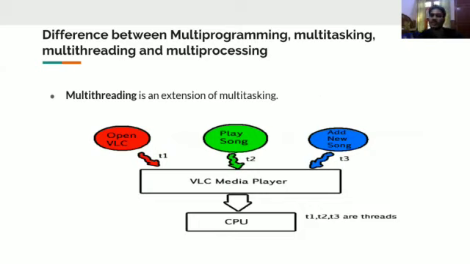Multi-threading. Okay, just now I told you about threads, right? A thread is a small part of your process. Let's take an example: I want to play a song on the VLC player. One thread can be opening VLC, a second thread can be playing the song, and a third thread can be associated with adding new songs. All these threads work parallelly to make our task happen and make it fast. This is the main concept behind multi-threading. All right, so let's move forward.